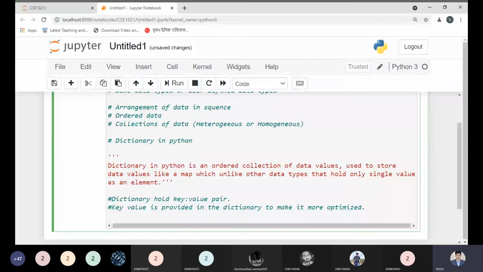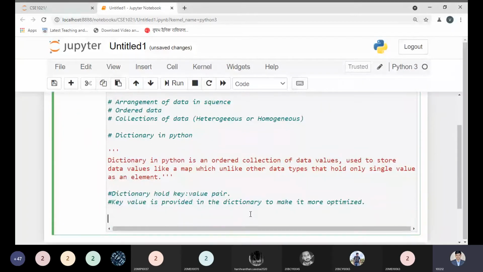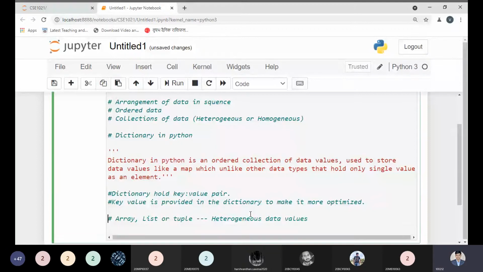In array, let me write over here. In list or tuple, you can use heterogeneous data values. We can use mixed kinds of information. There is no issue. Just let me correct: just list and tuple.